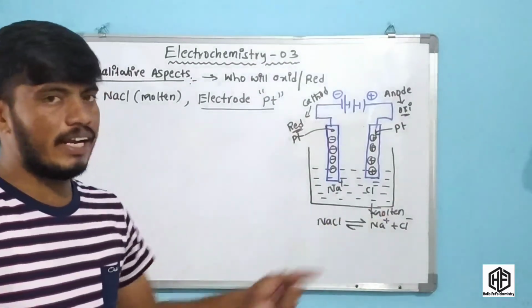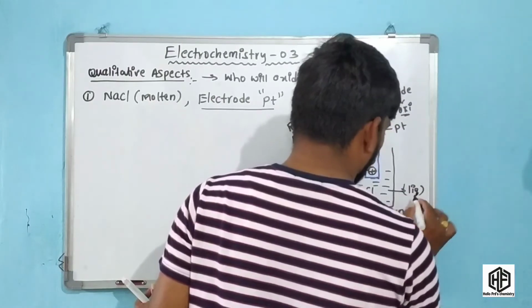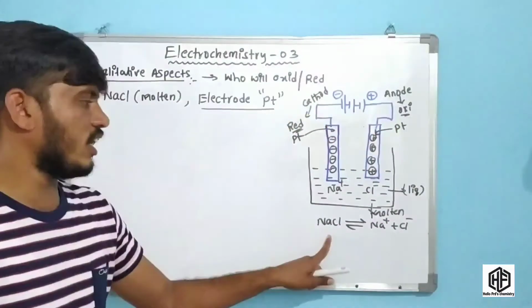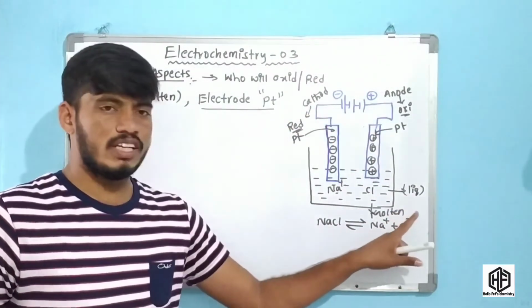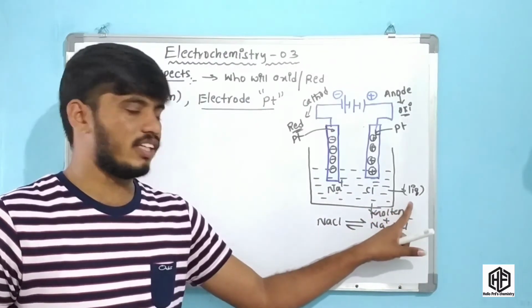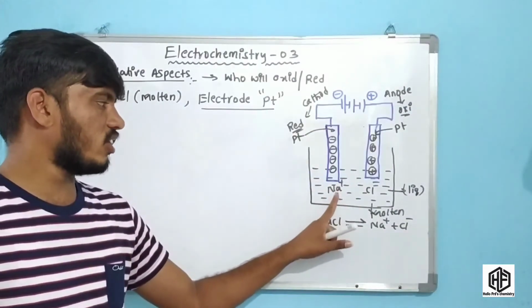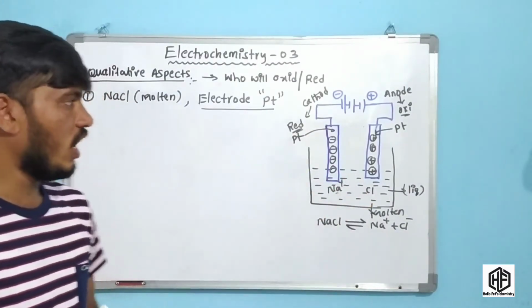Molten NaCl is at a high temperature. Here this is the liquid state, friends. Higher temperature is present. NaCl is converted to molten NaCl, it means solid is converted to liquid. Here high temperature is applied, so this is the molten state. The only ions present are Na plus and Cl minus.